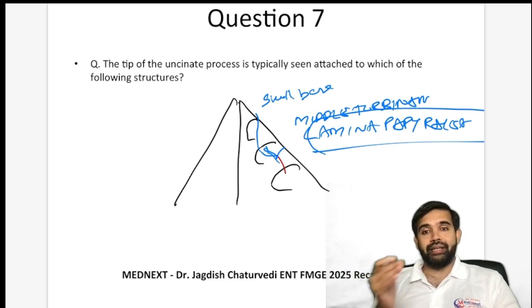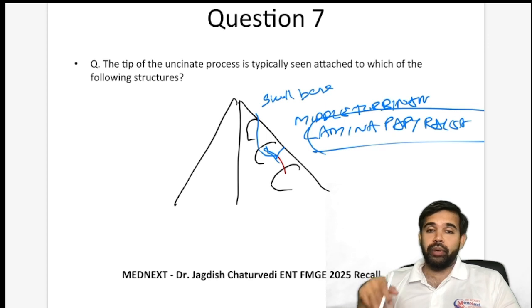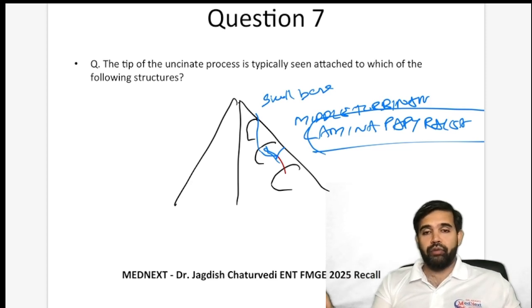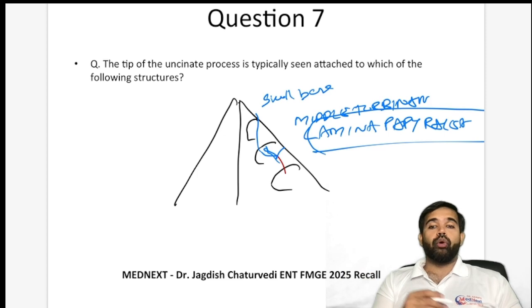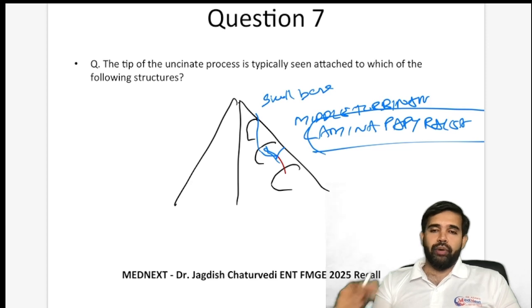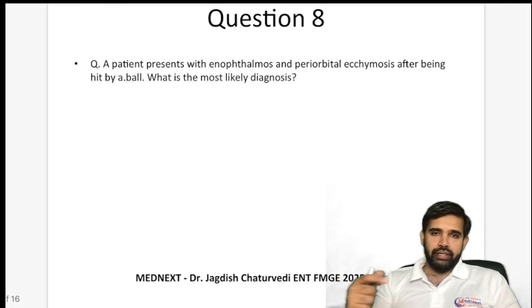It cannot be inferior turbinate, the tip has to be up, so it definitely cannot be below it. It cannot be bulla ethmoidalis or concha bullosa, it cannot be any of those. Between the bulla ethmoidalis and uncinate lie the hiatus semilunaris and infundibulum, so it cannot attach to that structure. So this is also straightforward common sense and anatomical understanding.